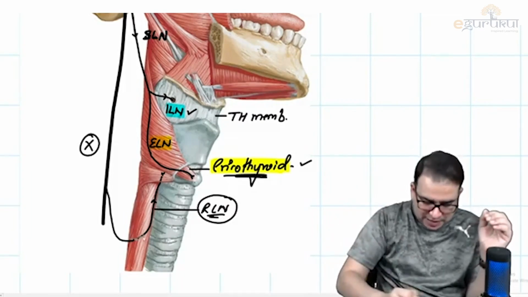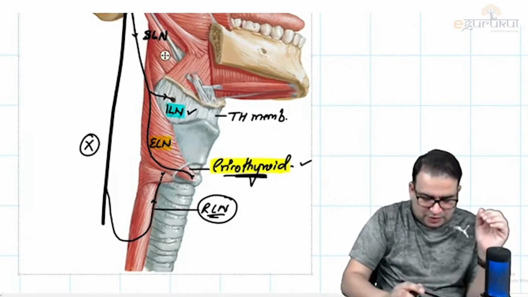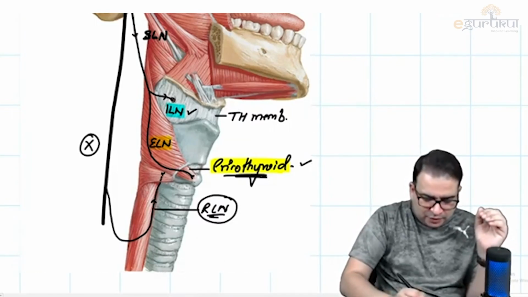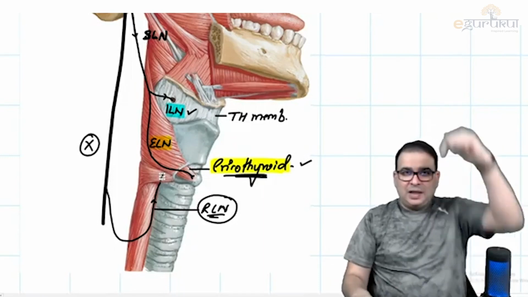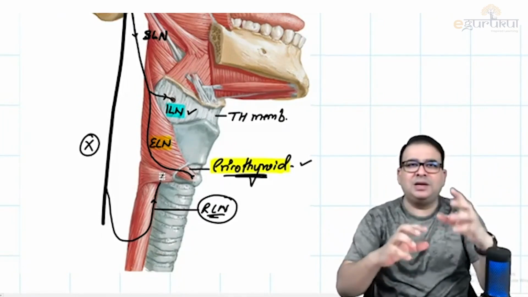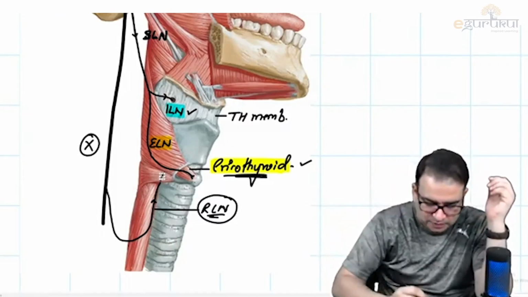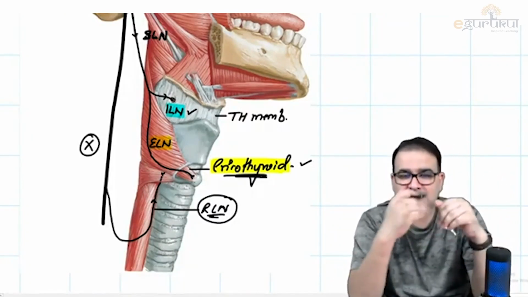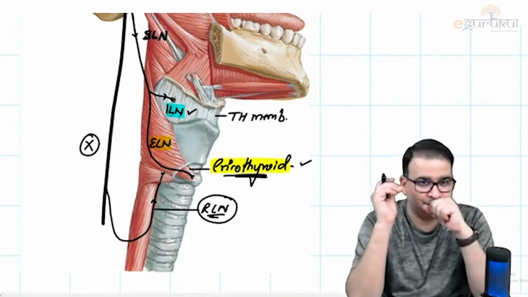That is why it runs like this, between the trachea and esophagus, and goes above. And that's why after this point, guys, this can also be called the inferior laryngeal nerve. So this makes sense now. The superior laryngeal nerve is coming from above. When the recurrent laryngeal nerve comes to the upper part, some authors call it the inferior laryngeal nerve also. The whole nerve is called the recurrent laryngeal nerve, but this portion can also be called the inferior laryngeal nerve because it is coming from below and supplying the mucosa of the larynx and the muscles of the larynx except cricothyroid.